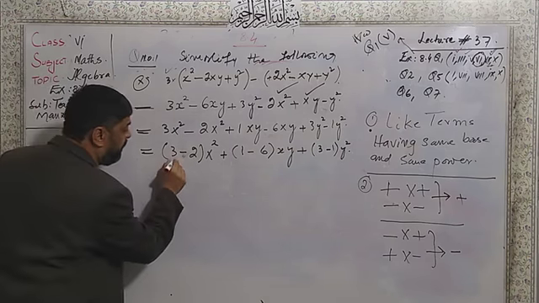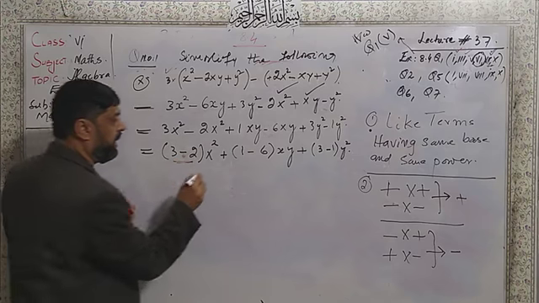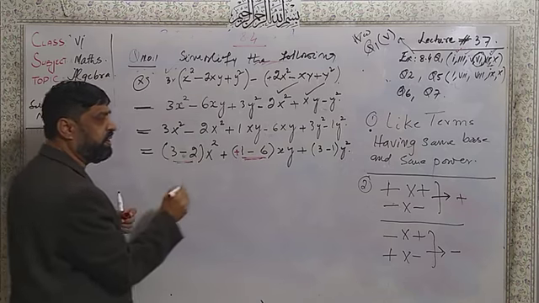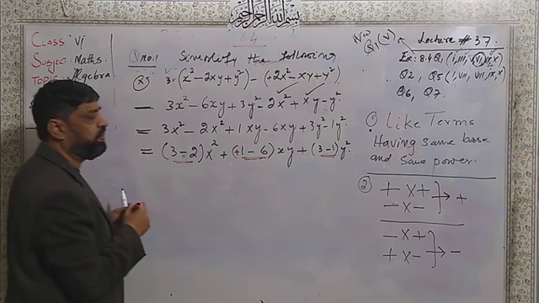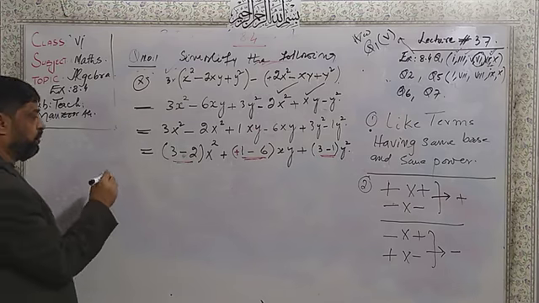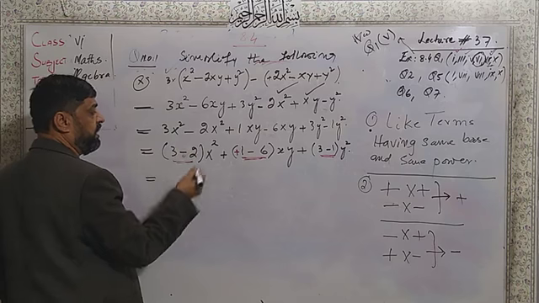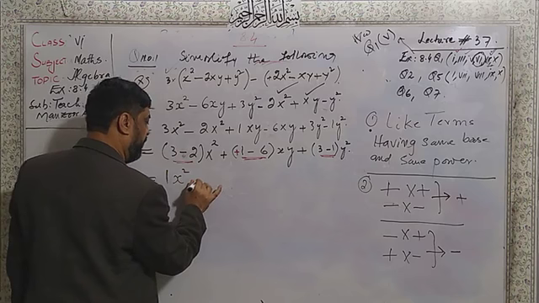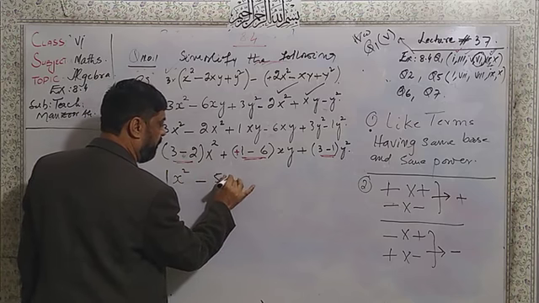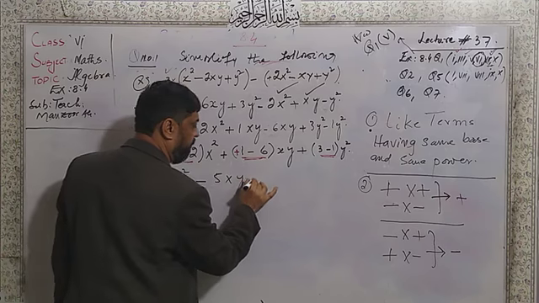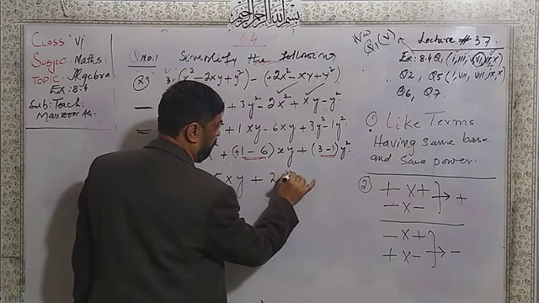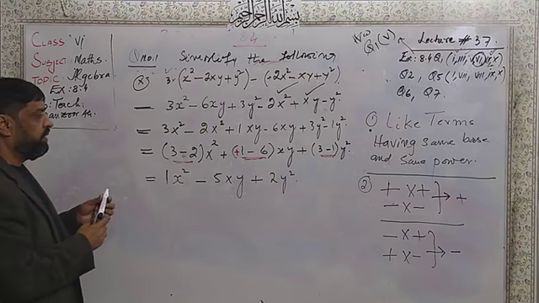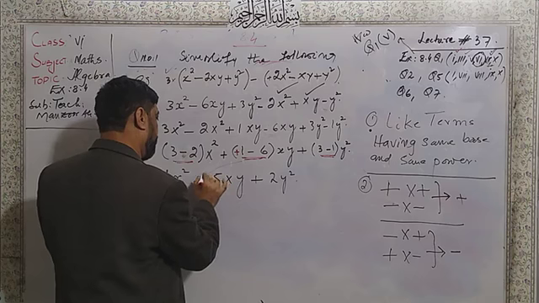Now here 3 minus 2, its answer will be 1. Here plus 1 minus 6, the answer will be minus 5. Here 3 minus 1, the answer will be 2. So I am going to write the final statement here: x square, 1 but no need for the 1, here minus 5xy, here plus 2y square. See here, this is the answer. What answer you got here, you write.